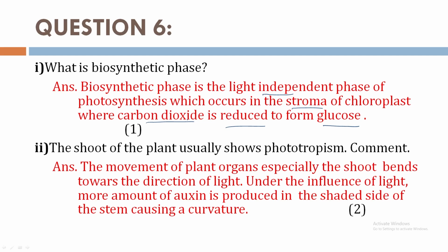Second bit. The shoot of the plant usually shows phototropism. Comment. The movement of plant organs, especially the shoot, bends towards the direction of light. What is the cause? Under the influence of light, more amount of auxin is produced in the shaded side of the stem, causing a curvature. Remember, from which side is more amount secreted? The shaded side of the stem. That's why the bending of the stem occurs towards the lighted area.